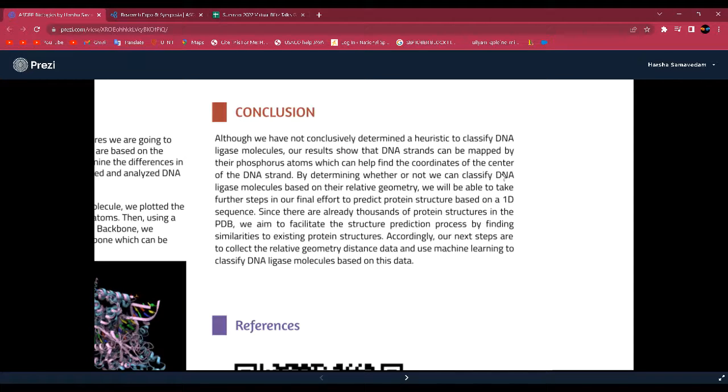By determining whether or not we can classify DNA ligase molecules based on the relative geometry, we will be able to take further steps in our final effort to actually predict protein structure based on a 1D amino acid sequence. Since there are so many proteins in the PDB, we aim to facilitate the structure prediction process by finding similarities to existing protein structures. Our next steps are going to be to collect the relative geometry distance data, and as Niranjana talked about, to use machine learning to classify DNA ligase molecules based on this data.